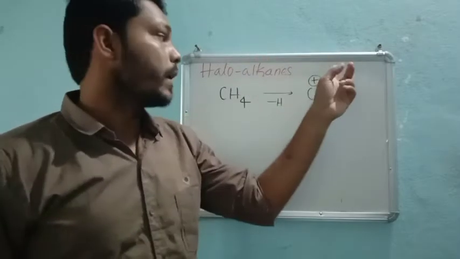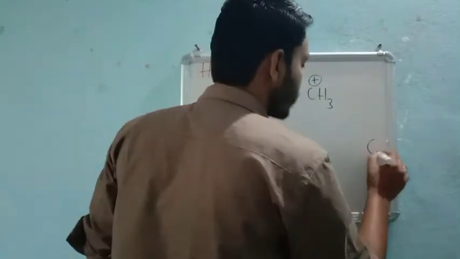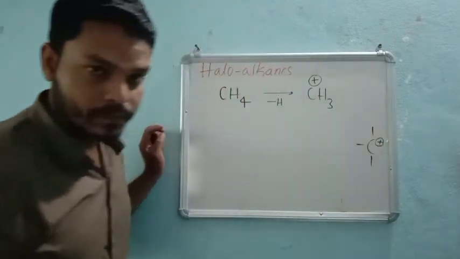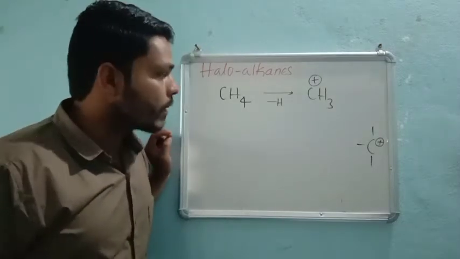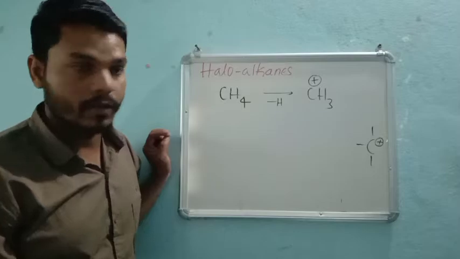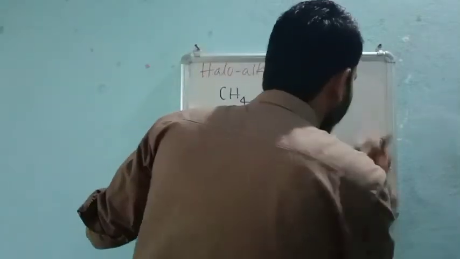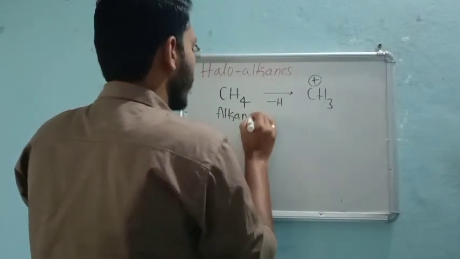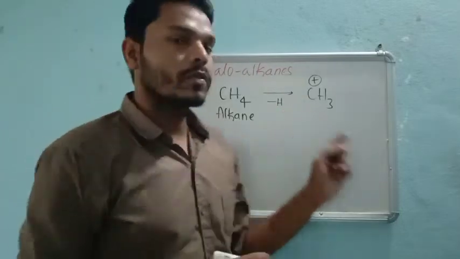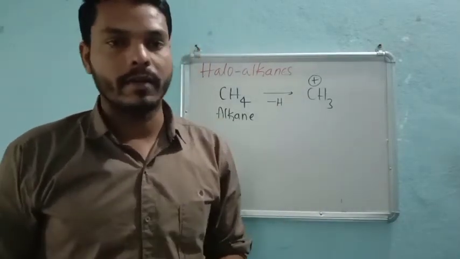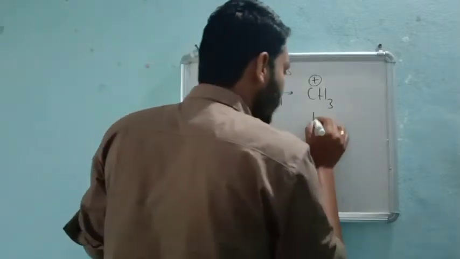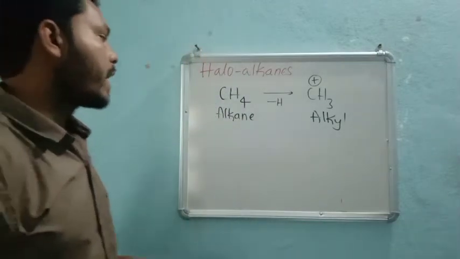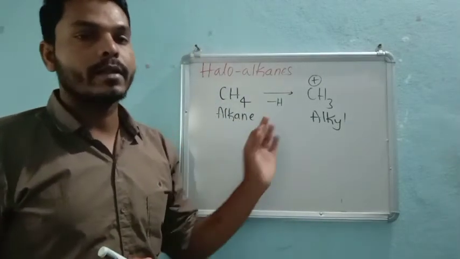So what happens? One valency will be empty around the carbon atom like this, right? We require one electron, so that's why it got a positive charge. Now it will be very reactive as compared to the alkane. For this we cannot give the name alkane; it becomes an alkyl group. So whenever we need to react an alkane, we need to convert it into an alkyl group.